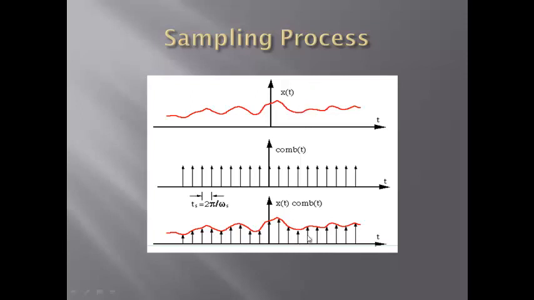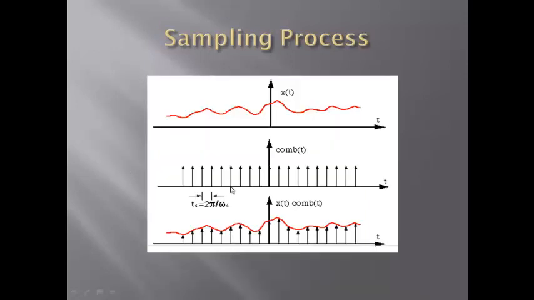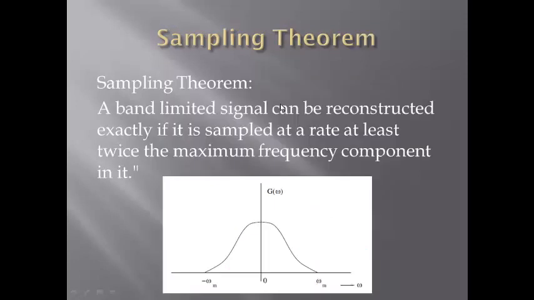But in doing so, there is a condition. When you want to reconstruct the original signal from the sampled signal, this third one being the sampled signal, from these samples, if you want to get back the original, there is a condition. That condition must be satisfied when you are doing the sampling.